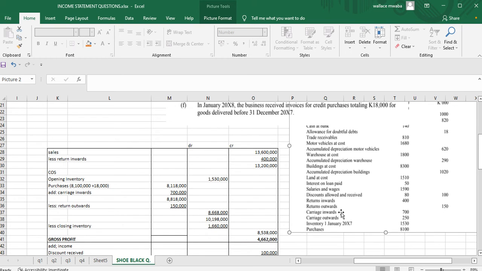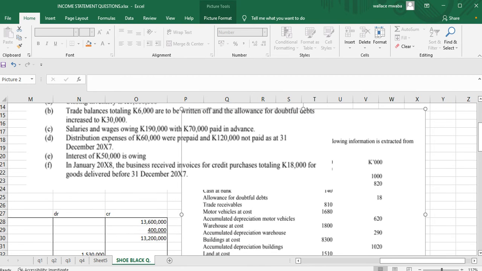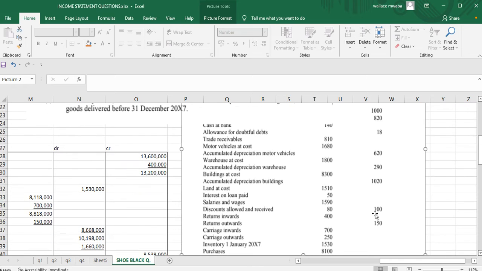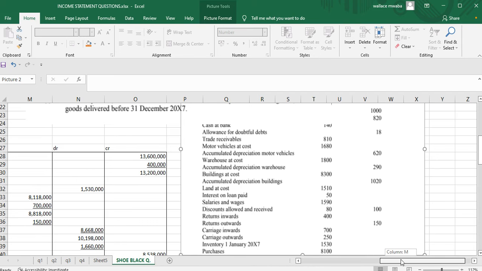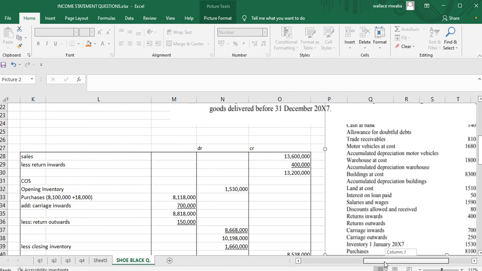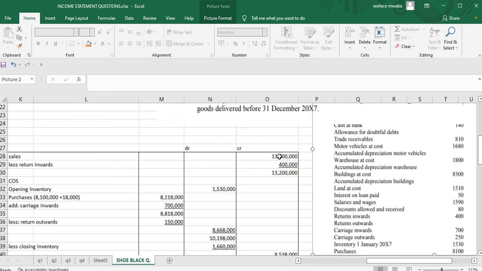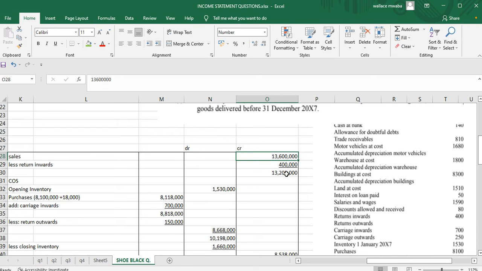As we can see here, return inwards is 400,000. So you deduct return inwards from sales, you get 13.2 million, right?